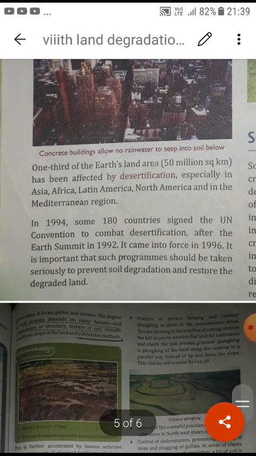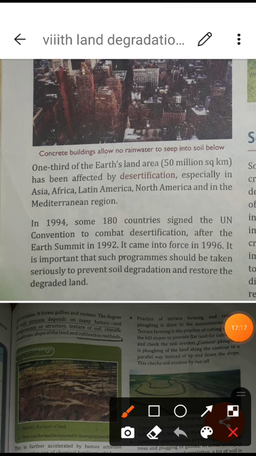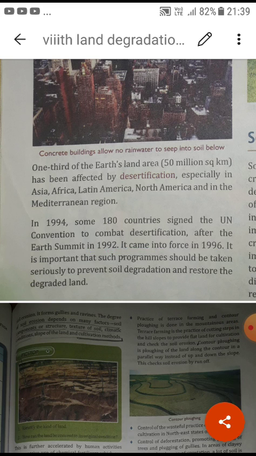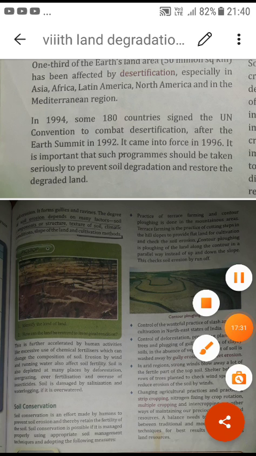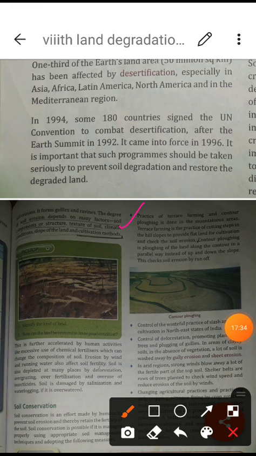Then how the different countries came under one policy to stop land degradation and provide different kinds of things to keep it safe and sound. Next I explained soil erosion, and students, there are different methods like terrace farming, contour ploughing, and afterwards we can control the waste materials and the slash and burn method in shifting cultivation. Then we are supposed to control deforestation, promote planting more trees, and stop gully erosion and sheet erosion.